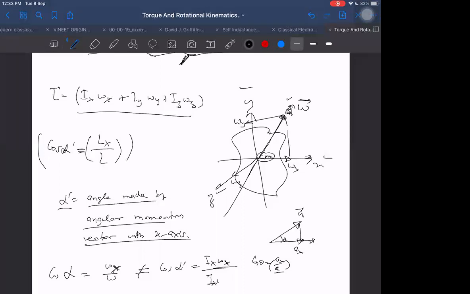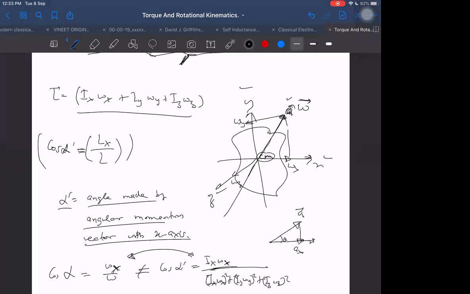It is Ix omega x upon the root of Ix omega x square plus Iy omega y square plus Iz omega z square. That is the net angular momentum. And definitely we have no reason to say that these two have to be equal unless Ix, Iy and Iz turn out to be equal. In general, omega bar will not be along the axis, right?